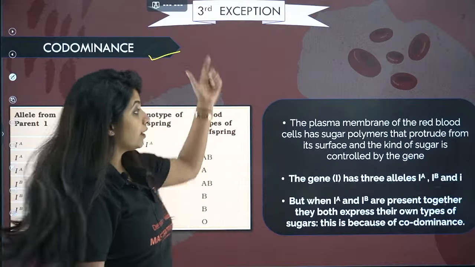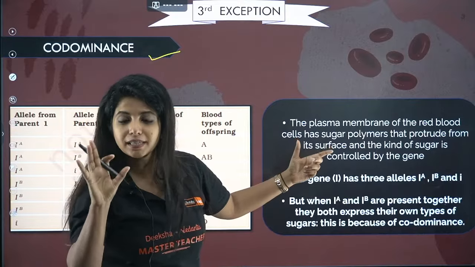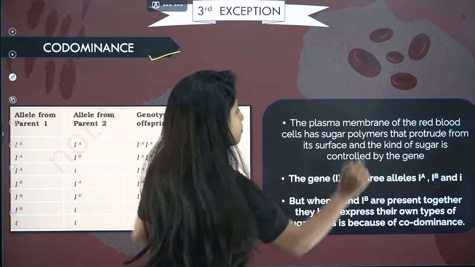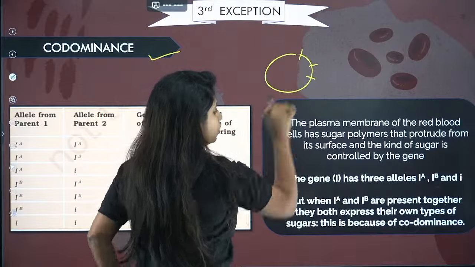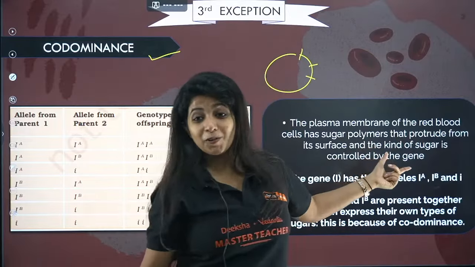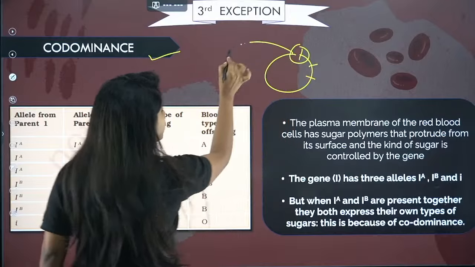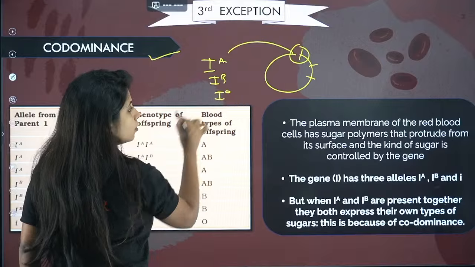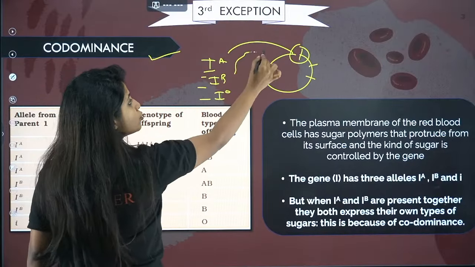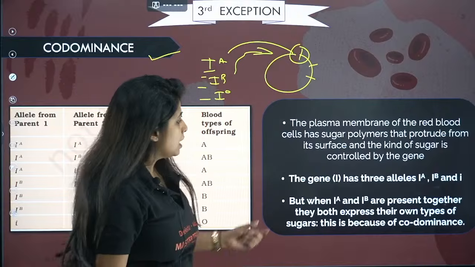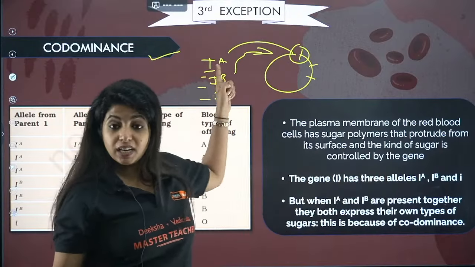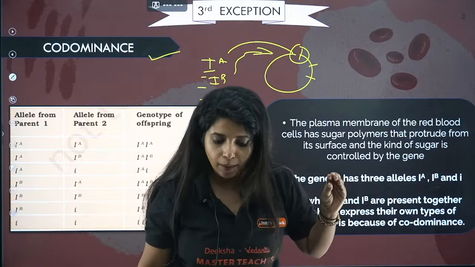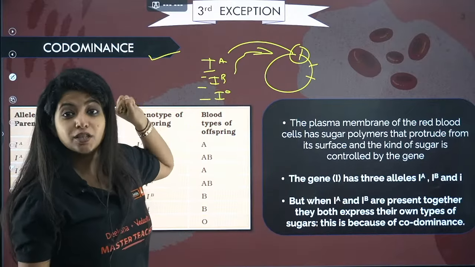Before I go about that, just understand the basic thing about red blood cells. The plasma membrane of the red blood cells has sugar polymers that protrude from its surface like this. The kind of sugar is controlled by the gene. What sugar will be there is controlled by the gene. It can be IA, it can be IB, it can be IO. These genes control what sugars are going to be there. The gene I has 3 alleles. I told you about the 3 alleles. Now we are going to go about the basics of what exactly is codominance.